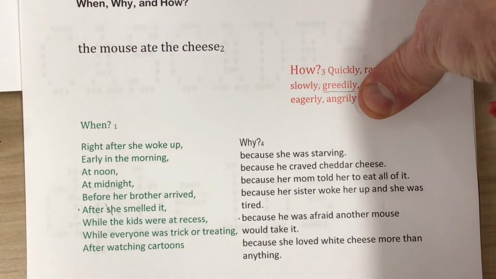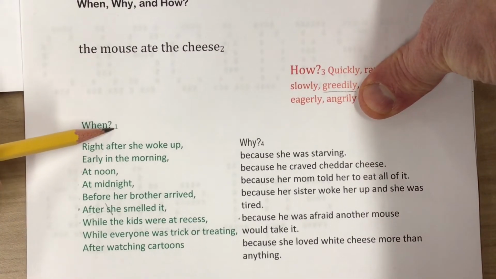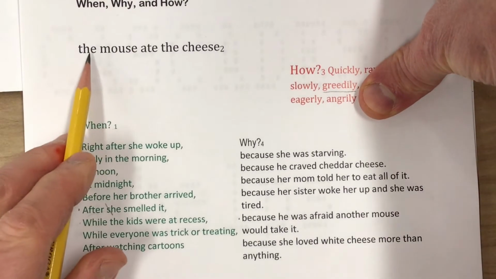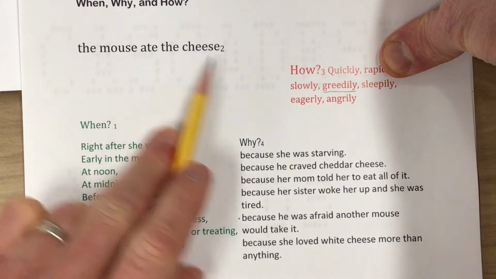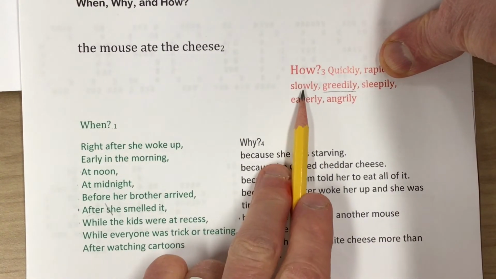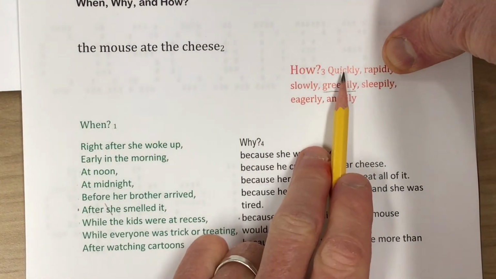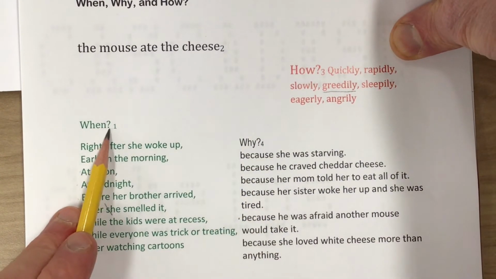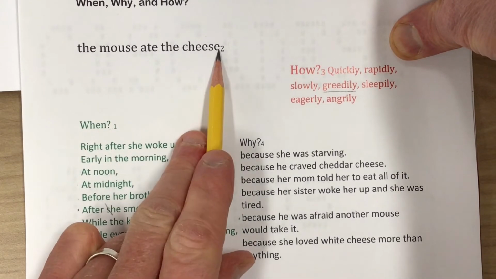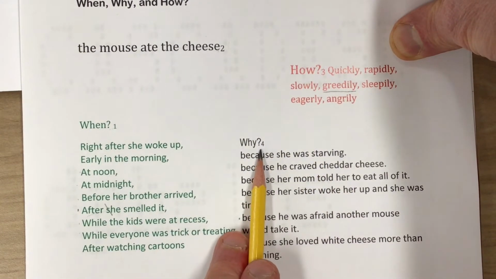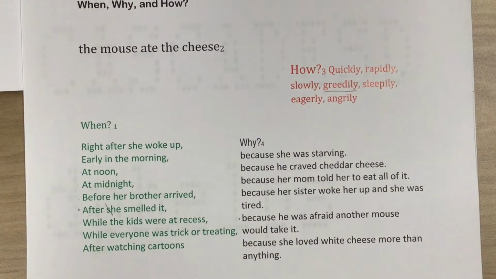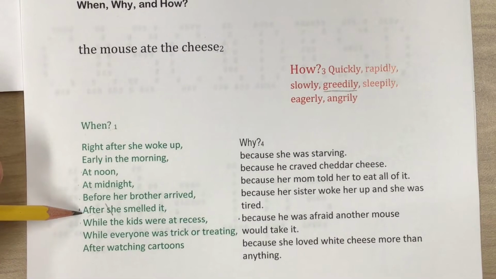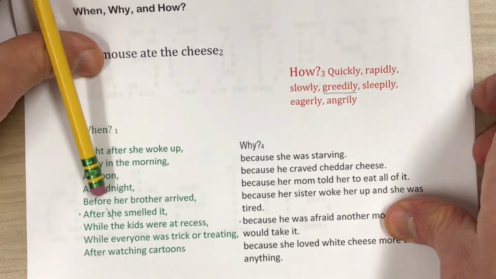Okay, so this is our order. First when, and I put a 1 here. So choose a phrase that tells when. Then we'll write the mouse ate the cheese. We'll tell how. The mouse ate the cheese slowly. The mouse ate the cheese quickly. Then we'll tell why. That's the fourth. So when, then this part, then how, and then why. So we'll start with 1, and our when, or the one I'm going to do, is after he smelled it. You can do another if you want, or you can copy mine.